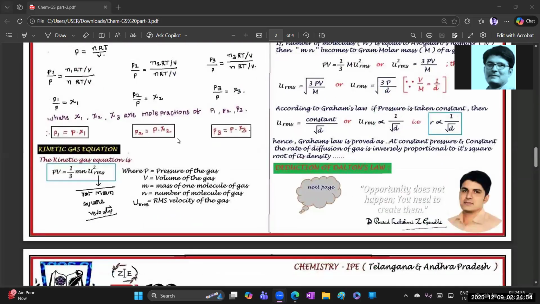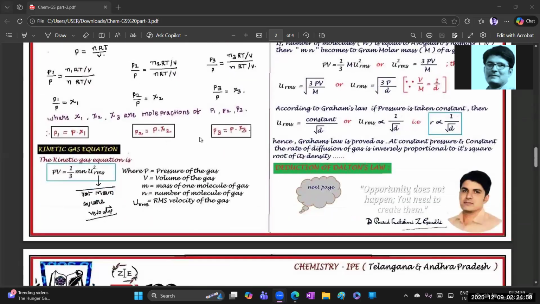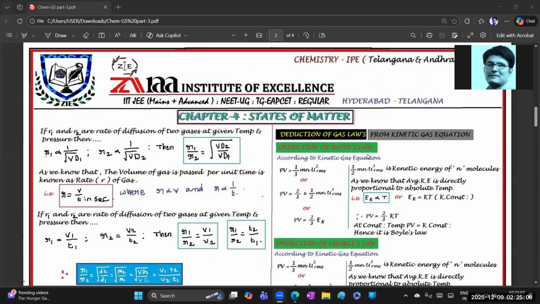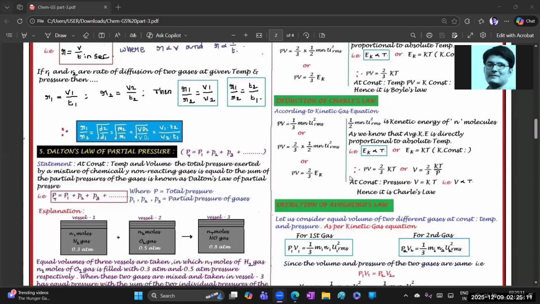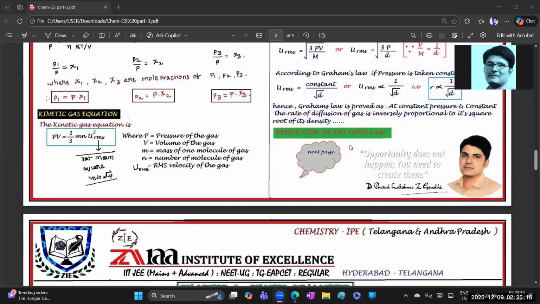In part two, I explained the kinetic gas equation, important previous AQs, and the deduction of Boyle's law, Charles' law, Avogadro's law, Graham's law, as well as Dalton's law from the kinetic gas equation.